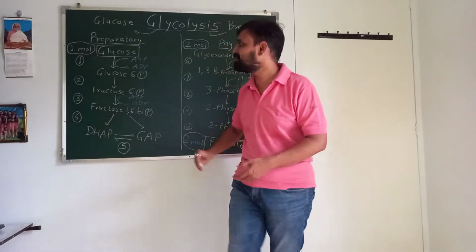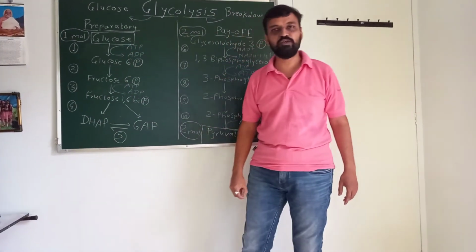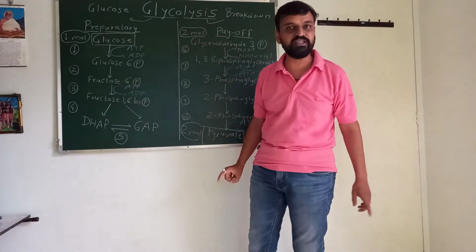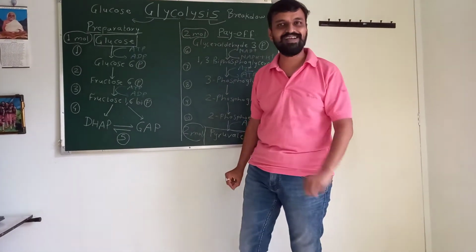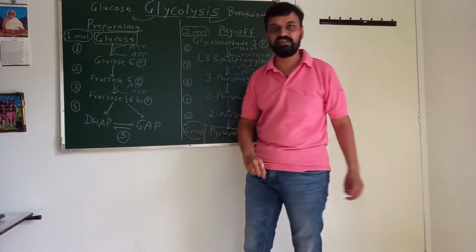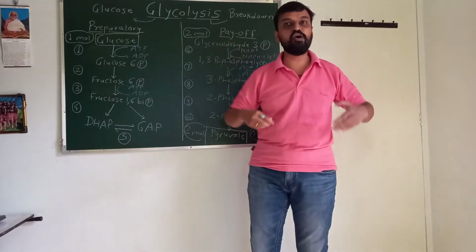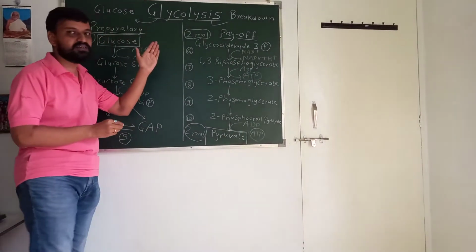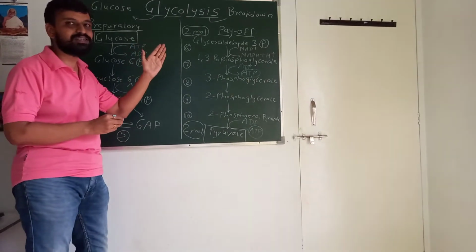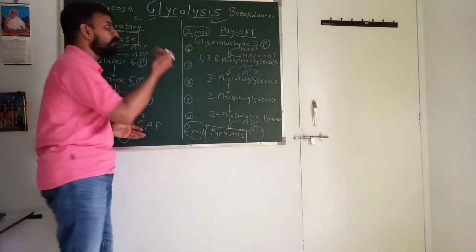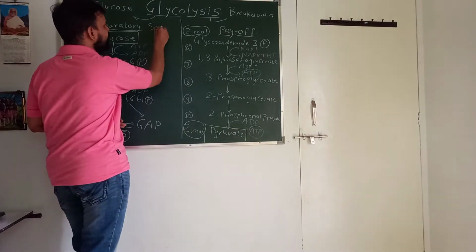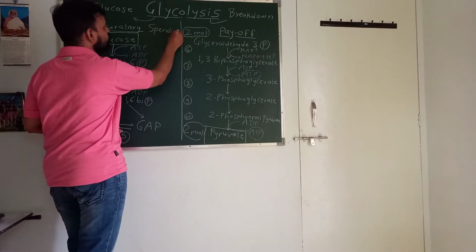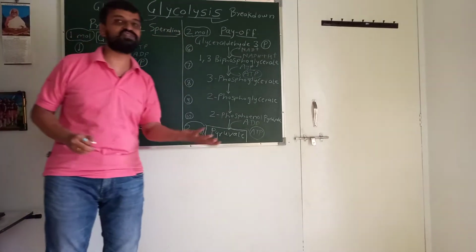First of all I want to tell you glycolysis is divided into 2 stages. One is the preparatory phase and another one is the payoff phase. The preparatory phase is also called the energy spending stage. So I am writing here, it is also known as the spending stage.